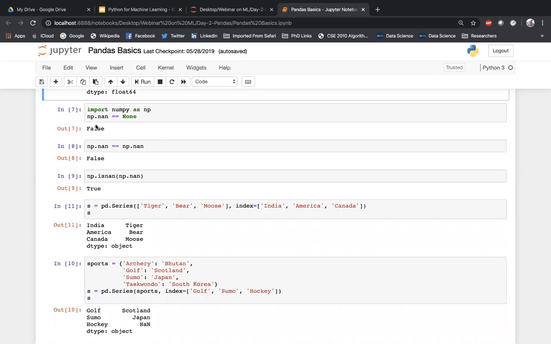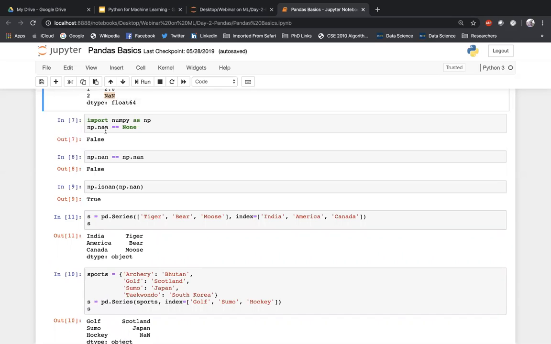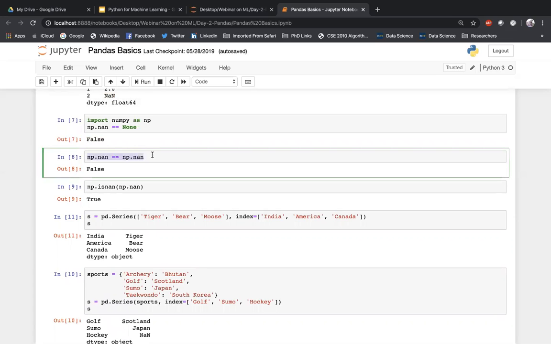Now, this is just a simple comparison. What I tried to show here is that None and NaN are different, and they are both basically objects. When I compare using a double equals symbol, it says false because both are not the same. And you can see that np.nan double equals np.nan also returns false. The reason is that double equals always compares the value.